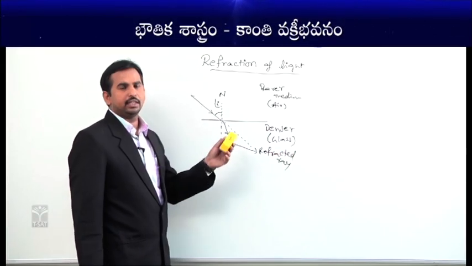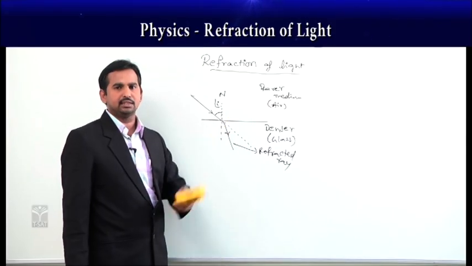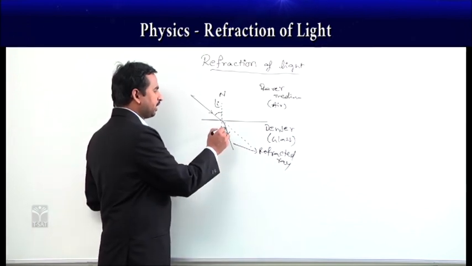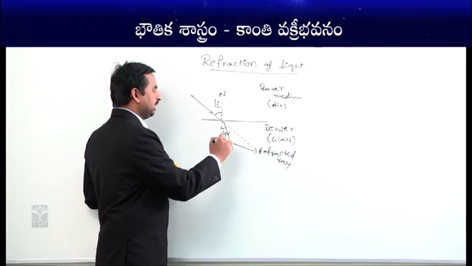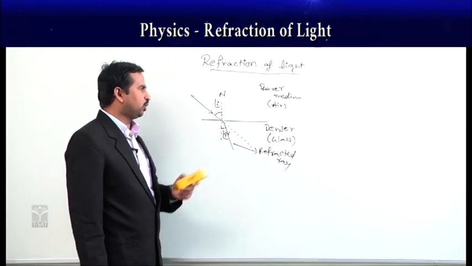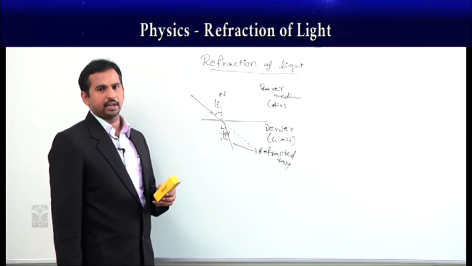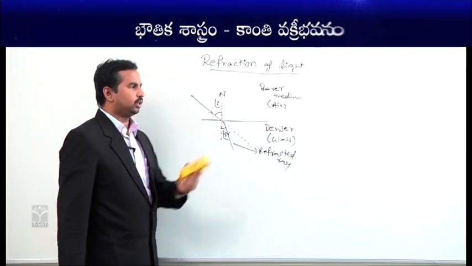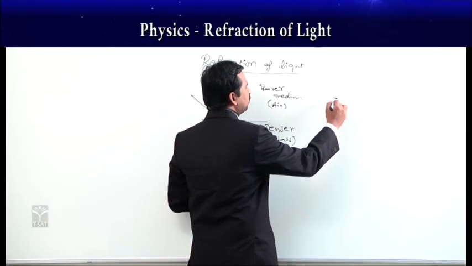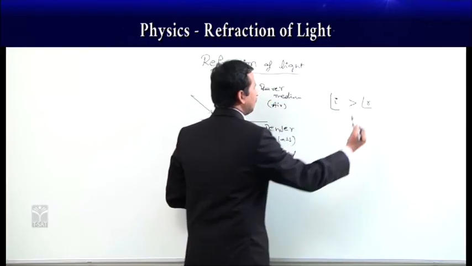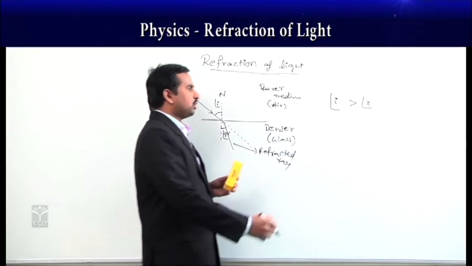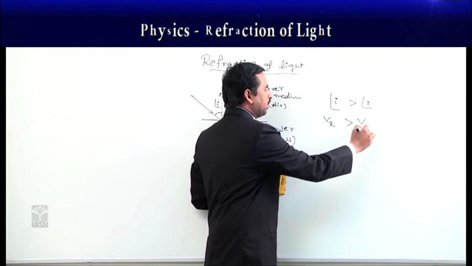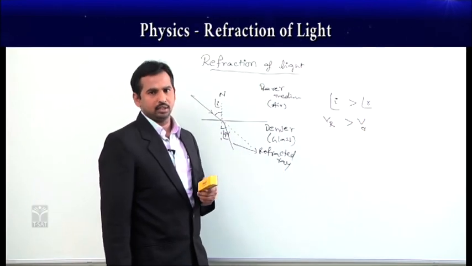Whenever this refracted ray enters into another medium, like here the denser medium, as the light ray changes its path, there is a difference in the angle we get. The angle made by the refracted ray with the normal, we call that the angle of refraction. If you see here, whenever the light ray is going from rarer to denser, the angle of incidence is more, whereas the angle of refraction is less. And not only that, the velocity of light in the rarer medium is more when compared to the velocity of light in the denser medium.